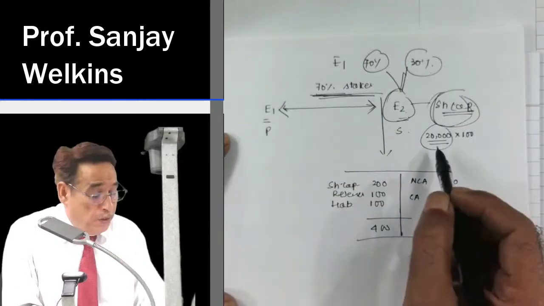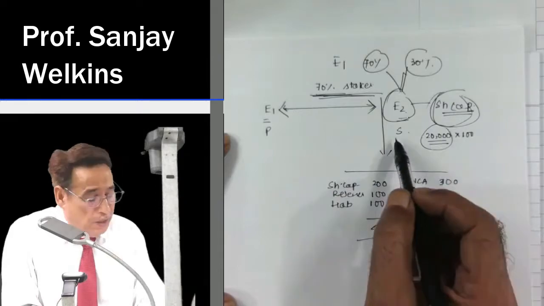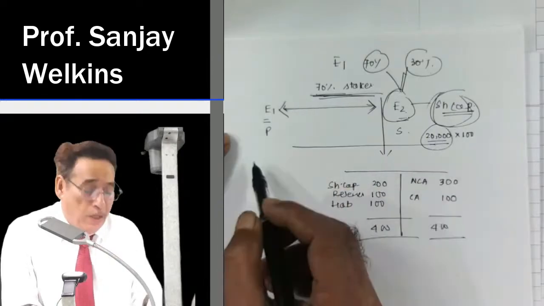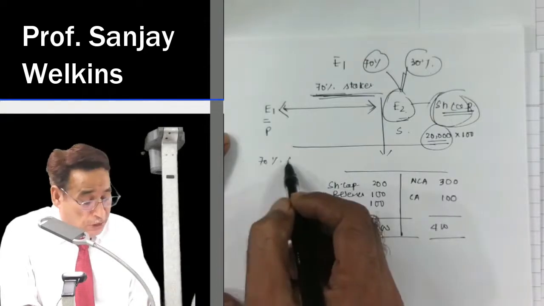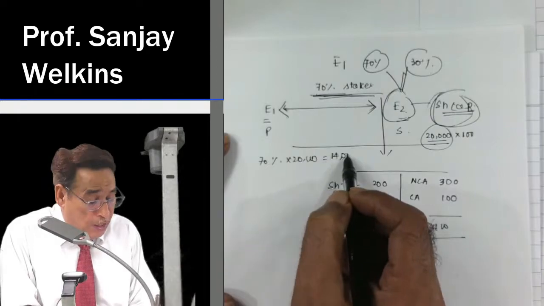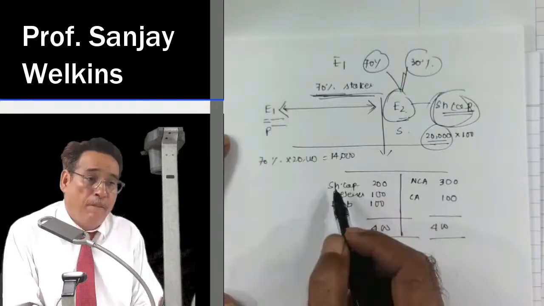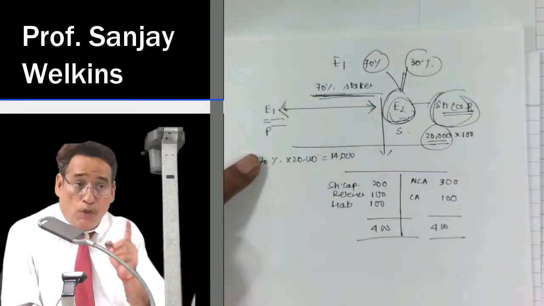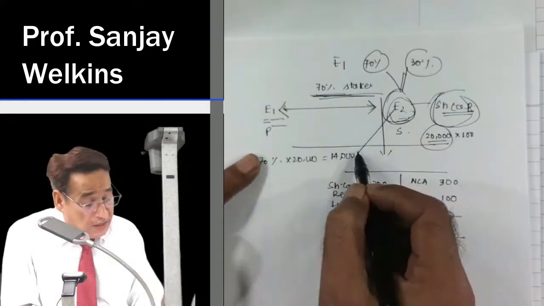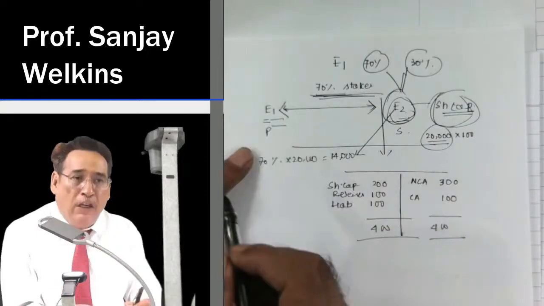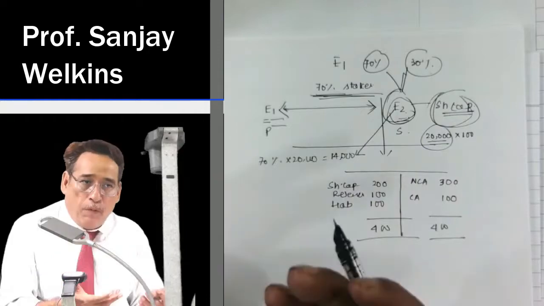You are E2 Limited. Now, could you tell me, out of 20,000 shares, how many shares are in the hands of E1 now? Sir, 70% of 20,000. Very good. That means 14,000 shares are now being held by E1 Limited. That means your company is E2. Don't forget it. That means this E2 is having one of the shareholders as E1. Are you getting my point or not?